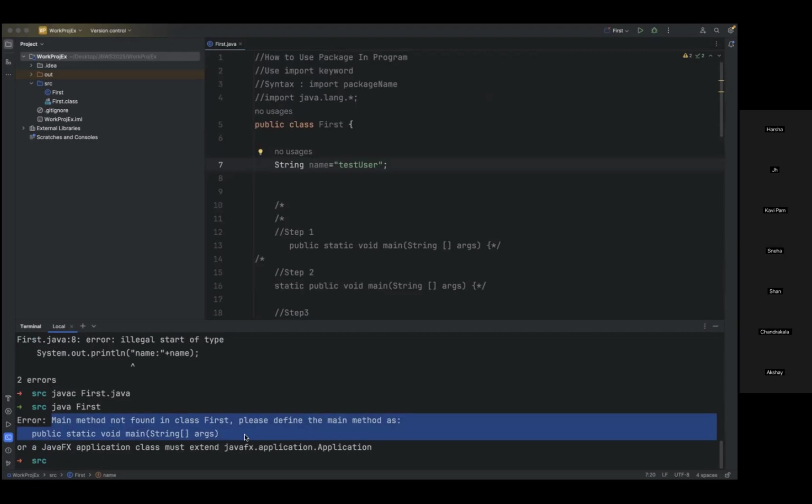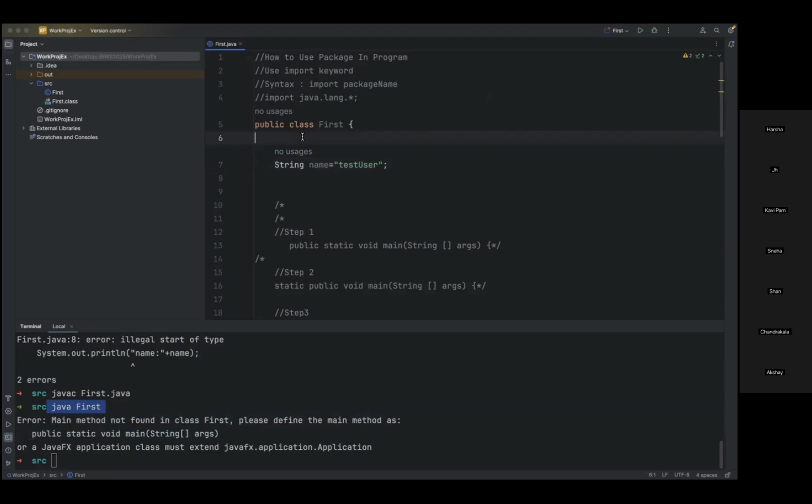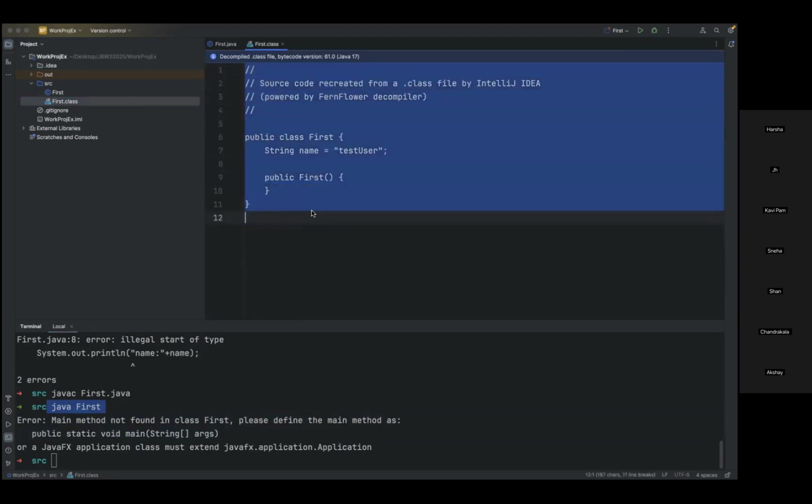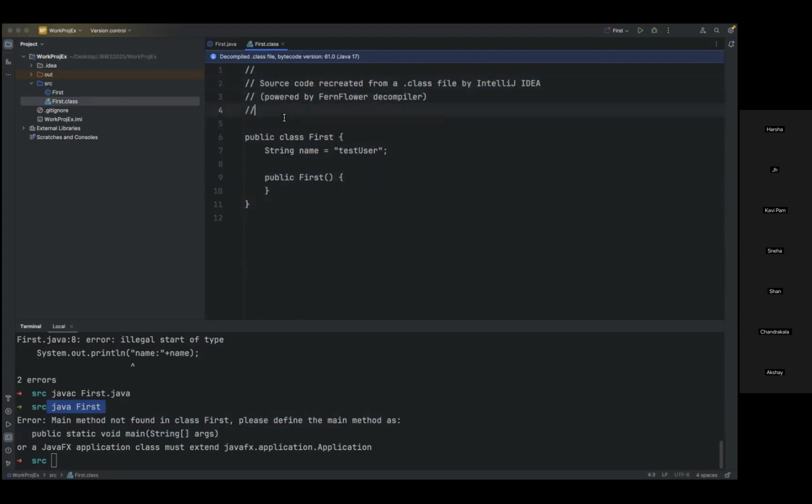The main method is a must. That's why yesterday I said JVM is the heart of the execution of a program. Because from where exactly the execution will start, when the JRE and JVM come into the picture during the execution process. When you're running this program with java, the JVM will identify whether your class has the proper method or not. If you see the dot class file, we don't have anything here. The JVM will try to understand these bytecode instructions and cross-check everything with the help of the bytecode verifier. We don't have a main method, and that is the reason we are getting this.